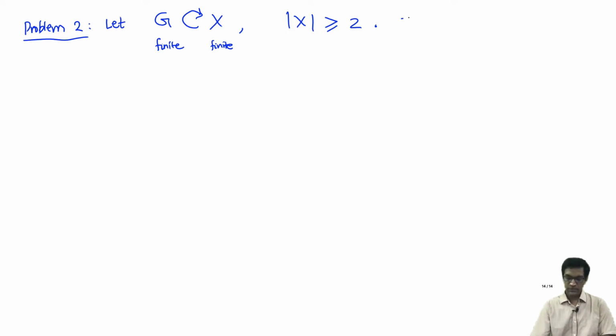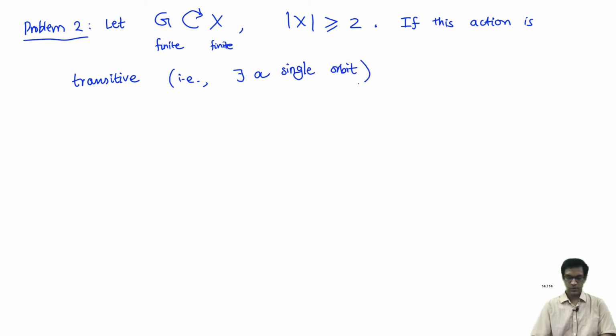Now if this action is transitive, what does transitive mean? That is, there exists a single orbit for this action. Every element of X is in the same orbit in some sense.